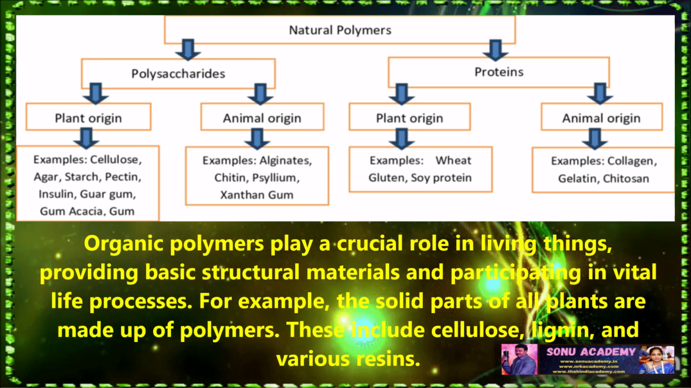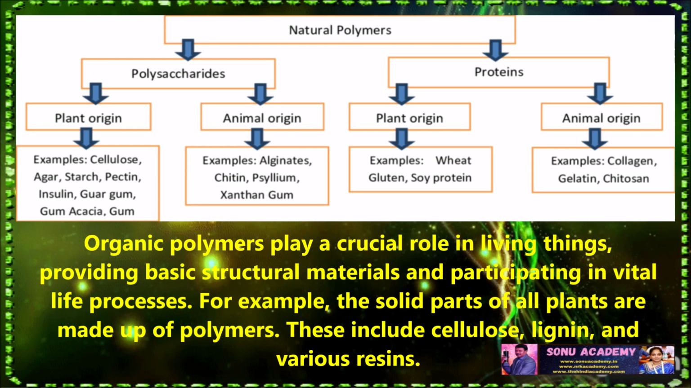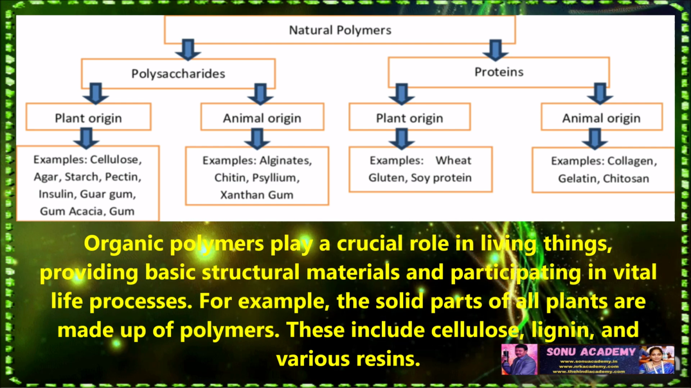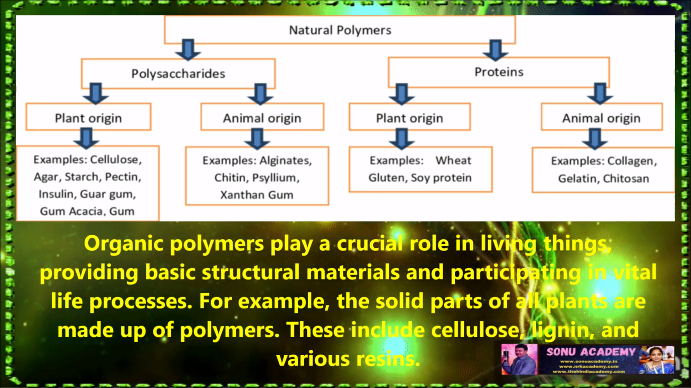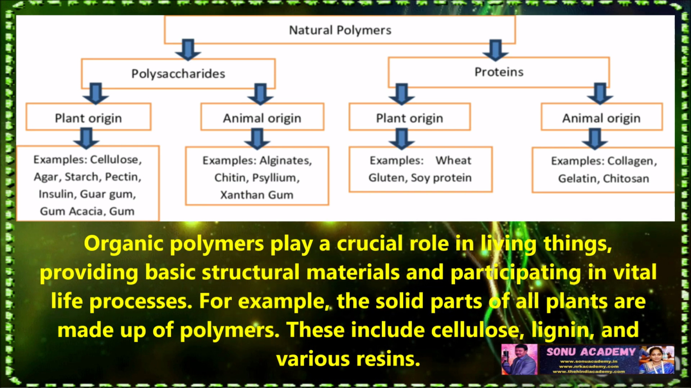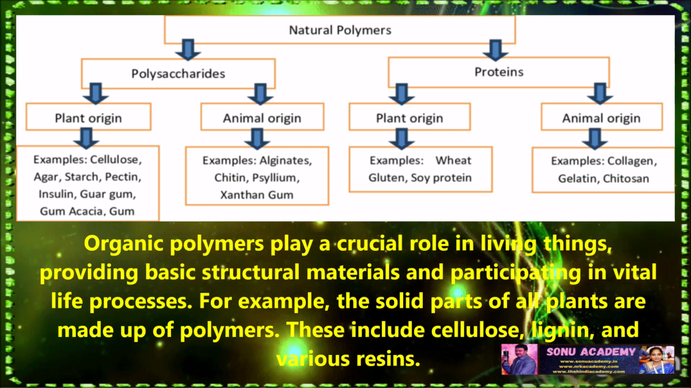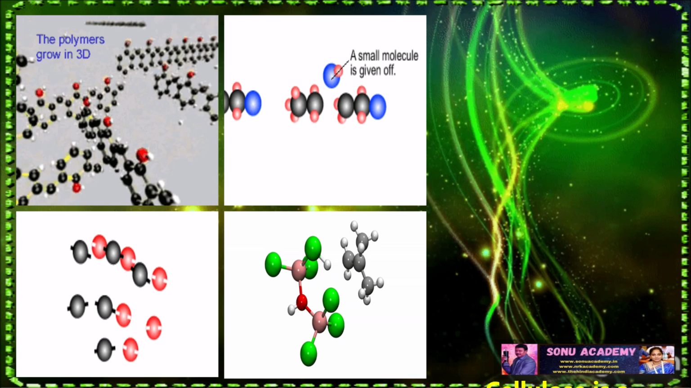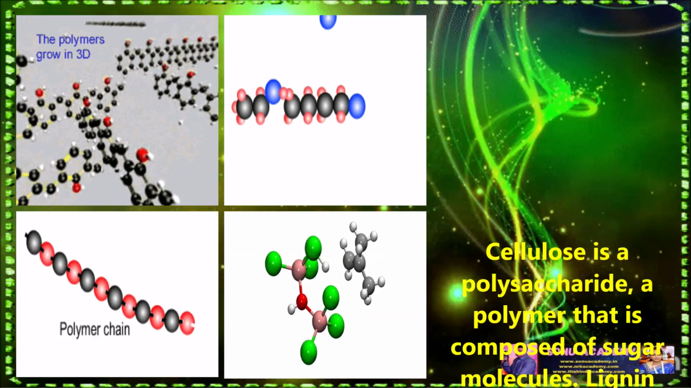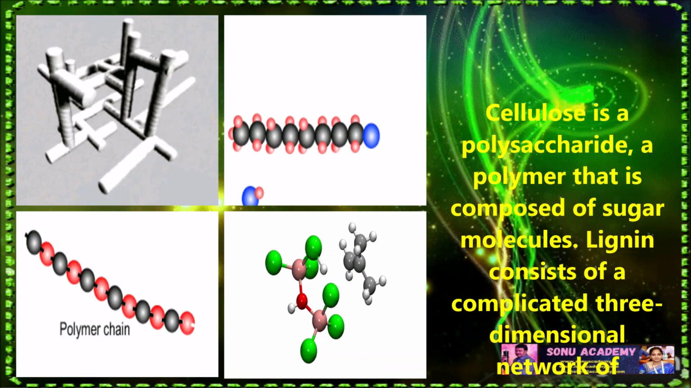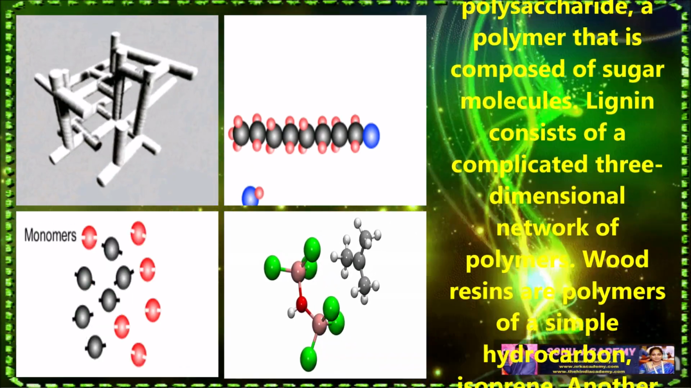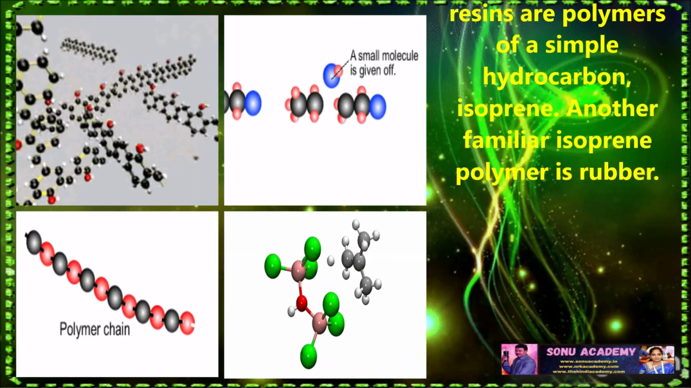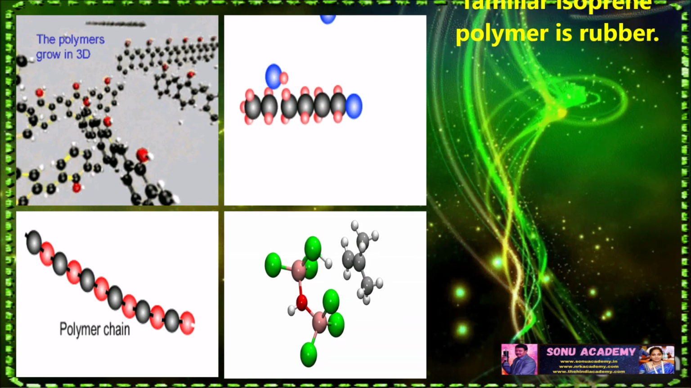Children, let us discuss natural polymers, which are also called organic and inorganic. Organic polymers play a crucial role in living things, providing basic structural materials and participating in vital life processes. For example, the solid part of all plants is made up of polymers. These include cellulose, lignin, and various resins. Cellulose is a polysaccharide, a polymer that is composed of sugar molecules. Lignin constitutes a complicated three-dimensional network of polymers. Wood resins are polymers of a simple hydrocarbon, isoprene. Another familiar isoprene polymer is rubber.